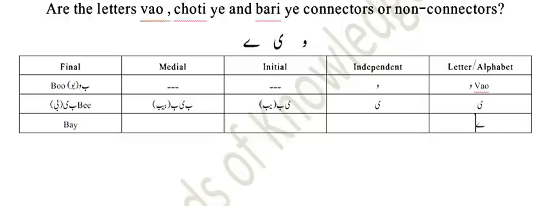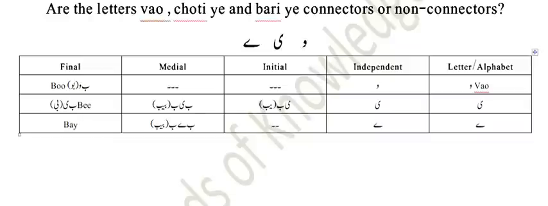Now we see bari, letter bari. In independent format it is the same as it is as an alphabet. In an initial form it doesn't have any initial format, and in the medial format with bay it is the same like choti, meaning to say choti and bari in medial form look similar when they are in connected format.